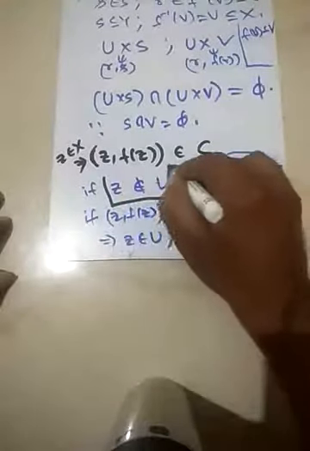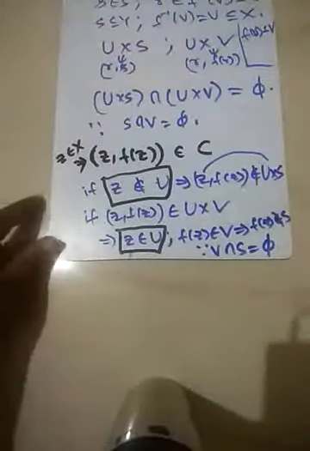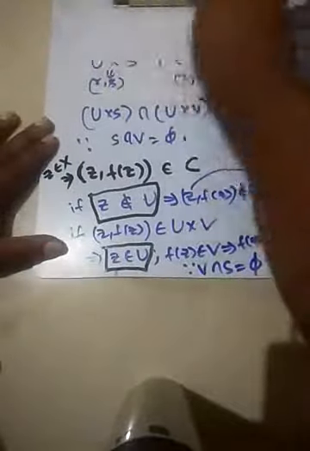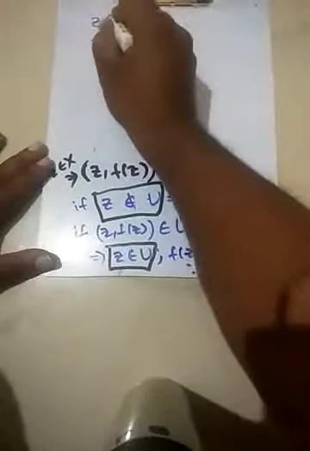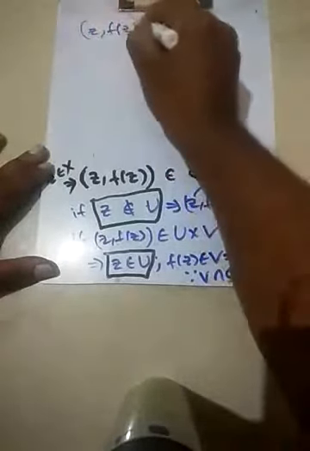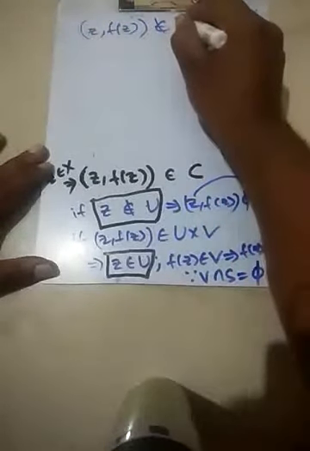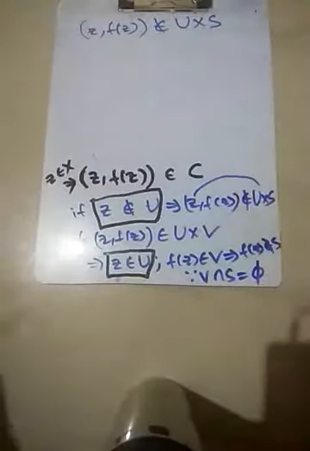Either Z does not belong to U, or Z belongs to U. In both the cases, we are getting the following: the point Z comma F of Z does not belong to U cross S. If the first component belongs, then the second component does not belong. If the first component does not belong, then that is so in both the cases.